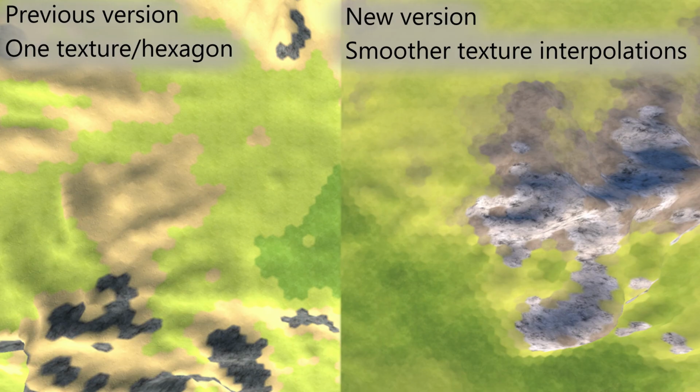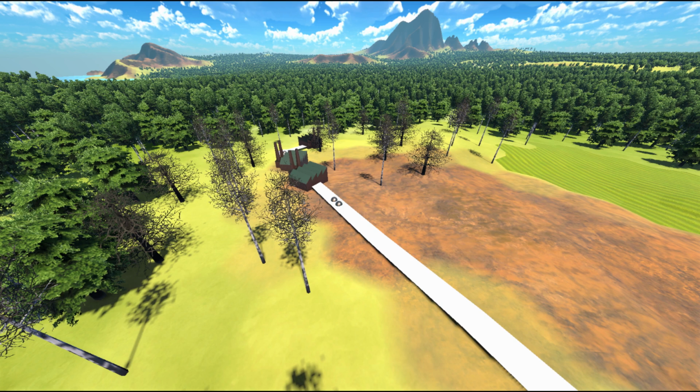Another thing that changed with this version is the landscape texture interpolation. In previous versions, each hexagon had its own texture type that would blend smoothly between adjacent tiles. In this new version, the texture inside the hex is interpolated between multiple textures. This enables even smoother transitions. Visually, this looks much better and enables more kinds of landscape texturing in the future. As part of this, pollution will now impact how the texture is interpolated, giving more of a visual feedback when